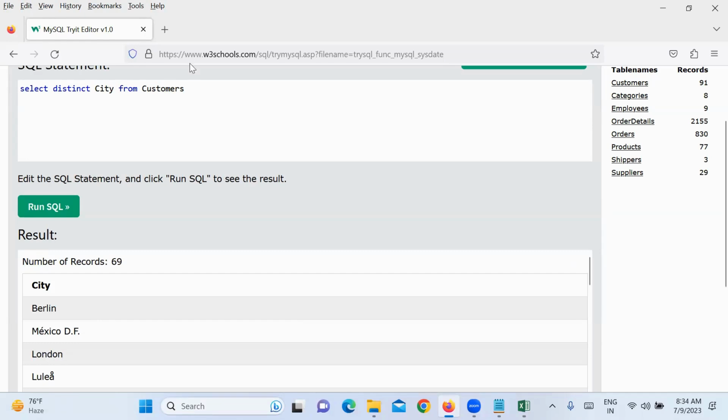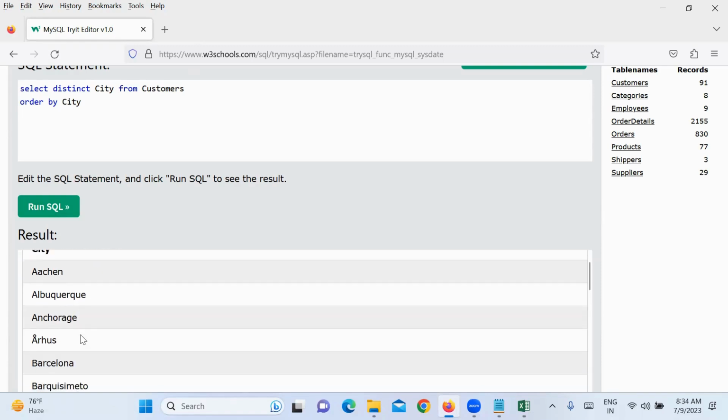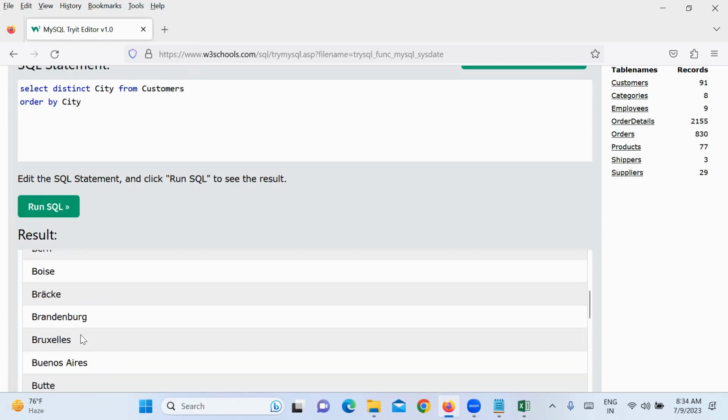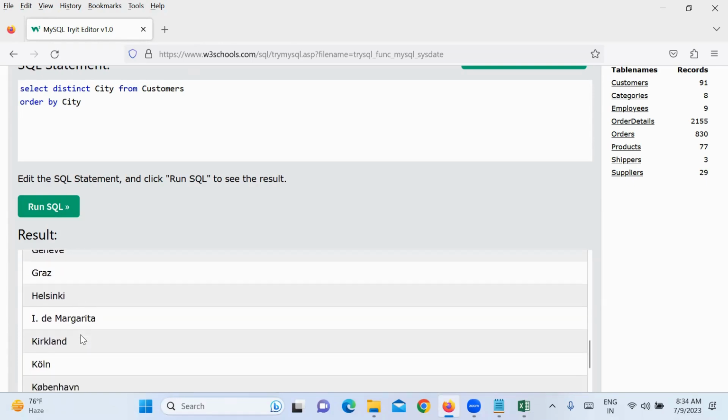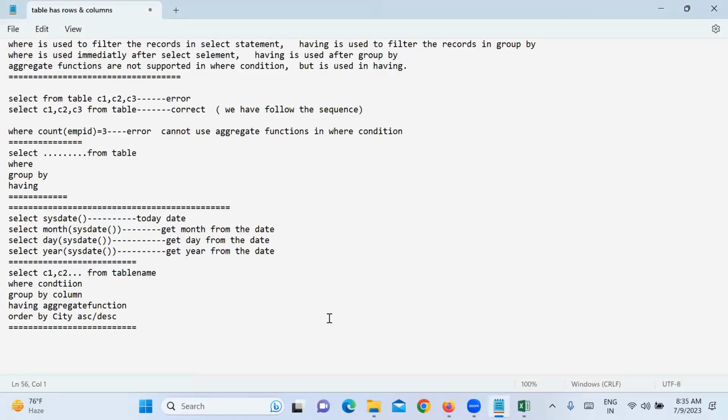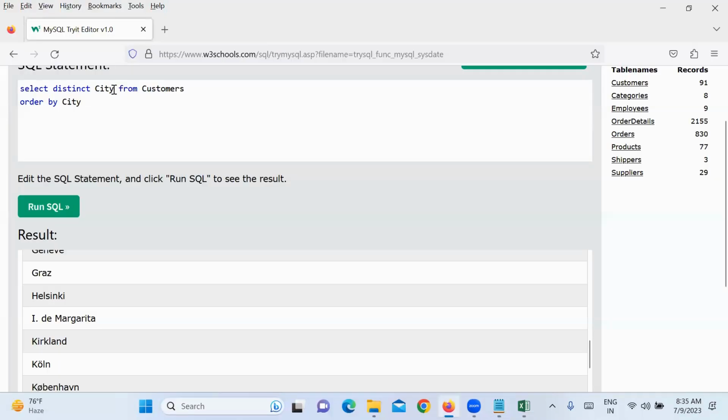Yes, sir. You can even put the city names in ascending order if you want. Order by city. Now you see, no city is duplicated more than one time. So in the output, if you want to restrict the duplicates, what is the keyword we are using? Distinct. So distinct is used to restrict the duplicates, right?